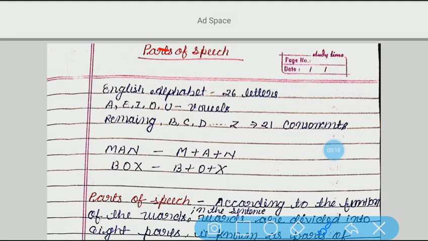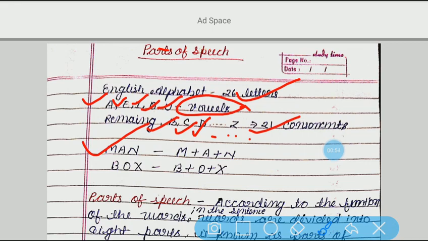In the English alphabet we have a total of 26 letters. Among them we have the vowels A, E, I, O, U. These are vowels, and the remaining letters, like B, C, D to Z, are consonants. And how many consonants are there? 21.